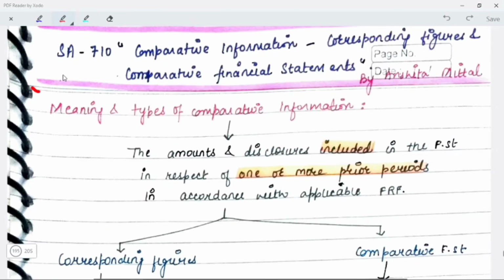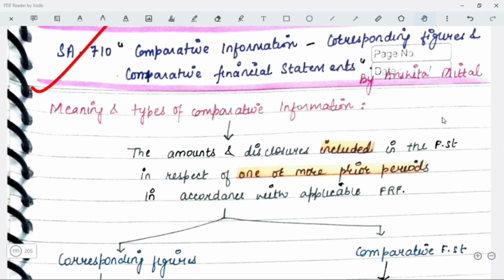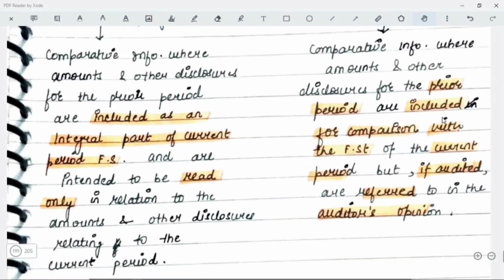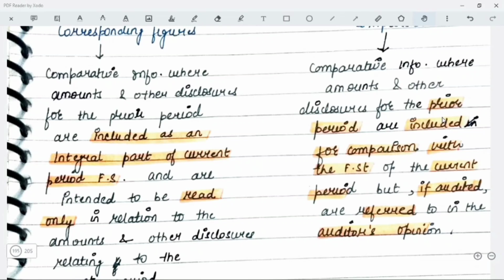SA710, comparative information, corresponding figures and comparative financial statements. So what is the meaning and types of comparative information? First of all, you need to see that these are the amounts and disclosures which are included in the financial statements in respect of one or more prior periods in accordance with the applicable FRF. Okay, so let's talk about the corresponding figures first, and then we are going to talk about the comparative financial statements. So what are the corresponding figures?